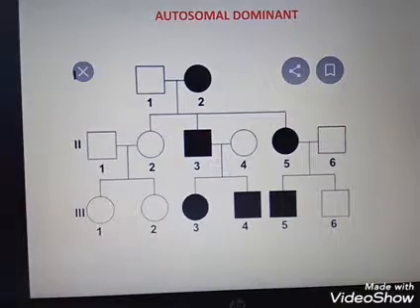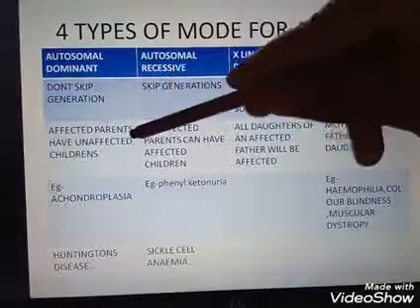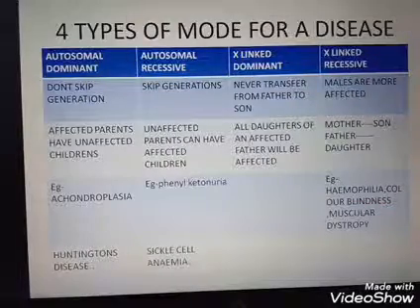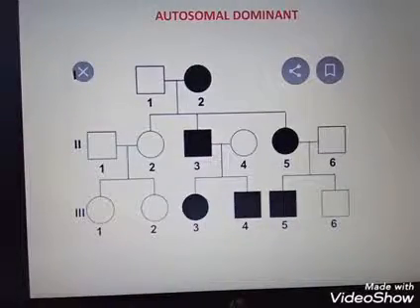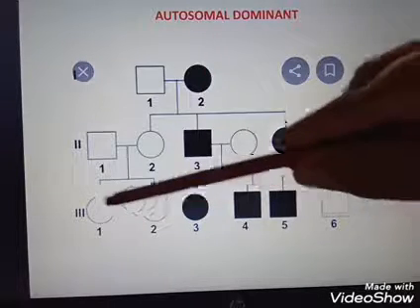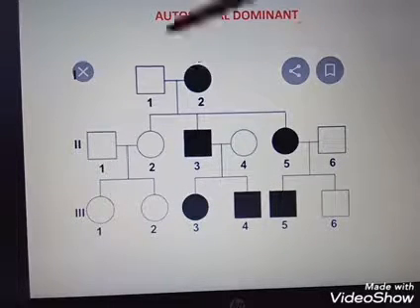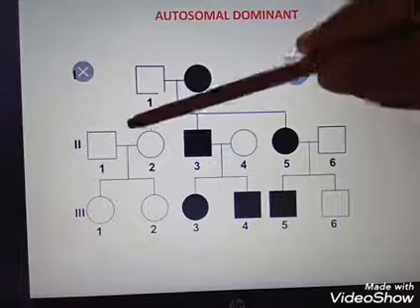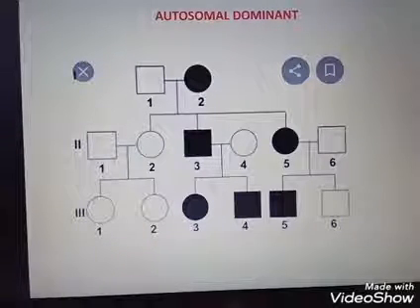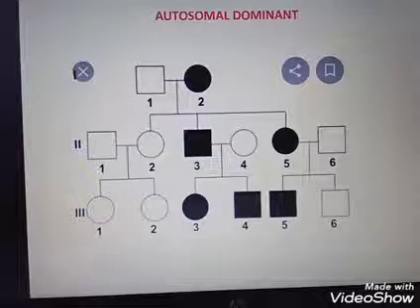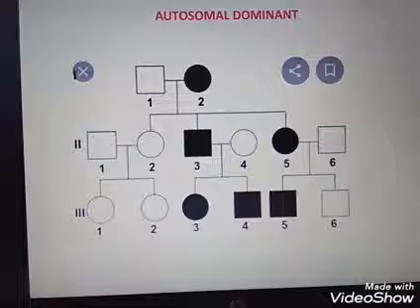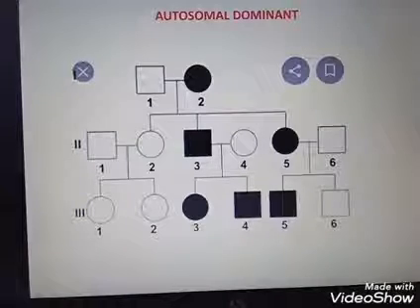The next point is affected parents have unaffected children. Look here, affected parents having unaffected children. So these are the main things. This is the features of autosomal dominant. In autosomal dominant, there is no skip of generation, and the affected parents have unaffected children.